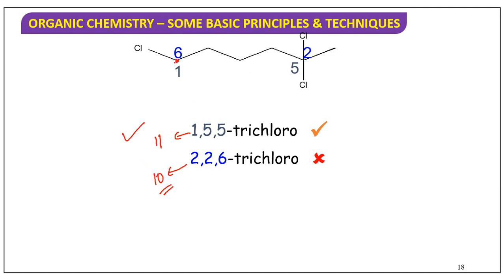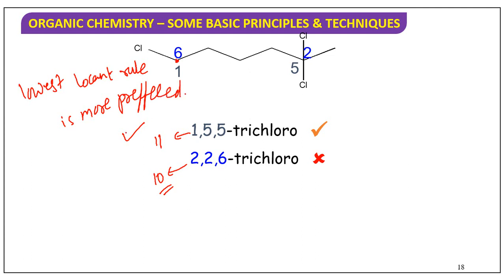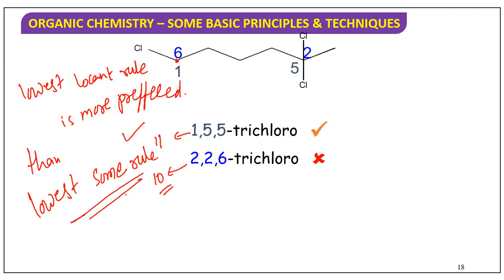Because the lowest locant rule is more preferred than the lowest sum rule. These things you have to know, then only you can write easily. The lowest locant rule is more preferred than the lowest sum rule.